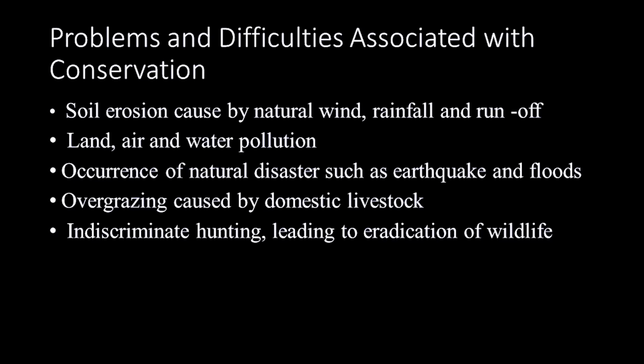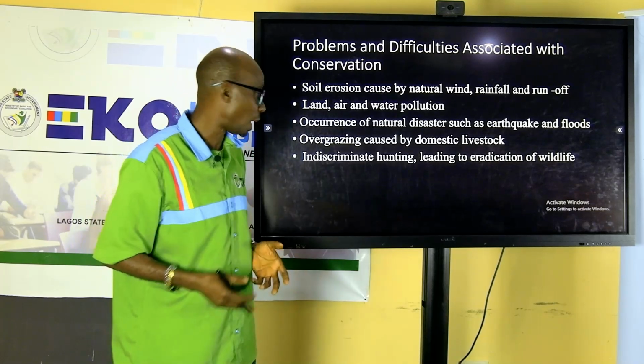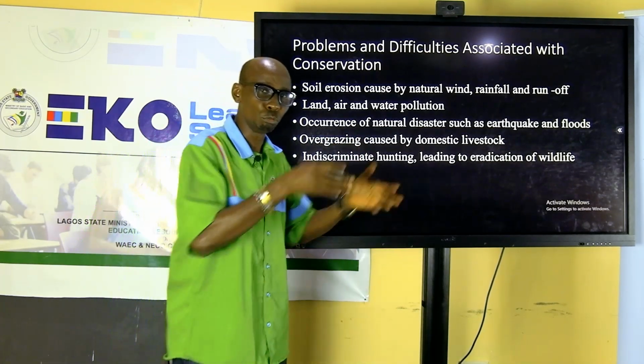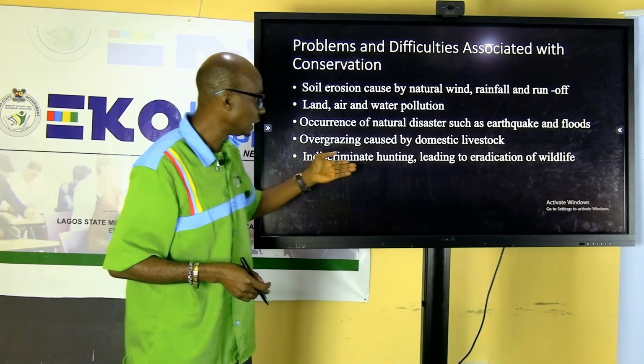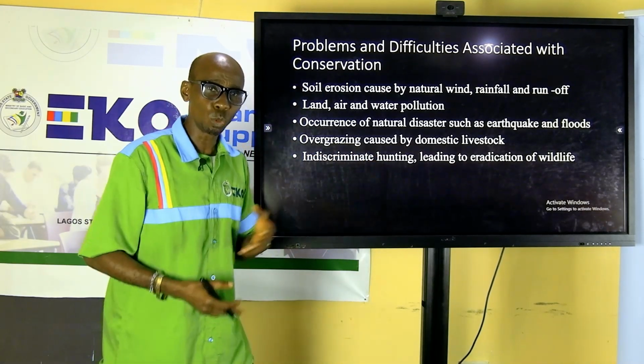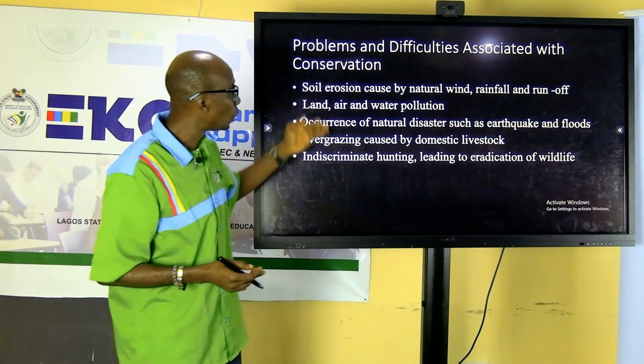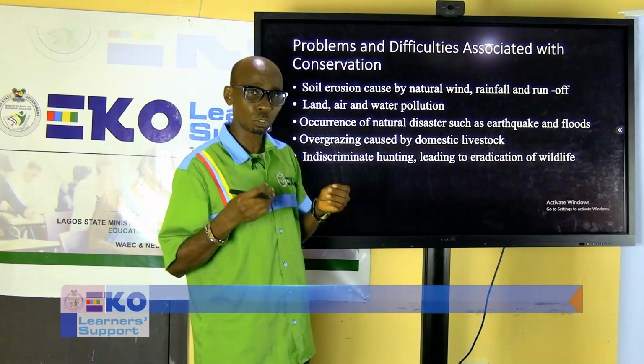The next one is problems or difficulties associated with conservation. Number one is soil erosion, pollution. The next one is occurrence of natural disasters, earthquake, flood, or annual bushfire in some countries. Bushfire happens annually. Then overgrazing, when animals feed too much on the land. Then indiscriminate hunting, continuing to kill animals, continuing to fell trees. These are some of the problems associated with conservation.